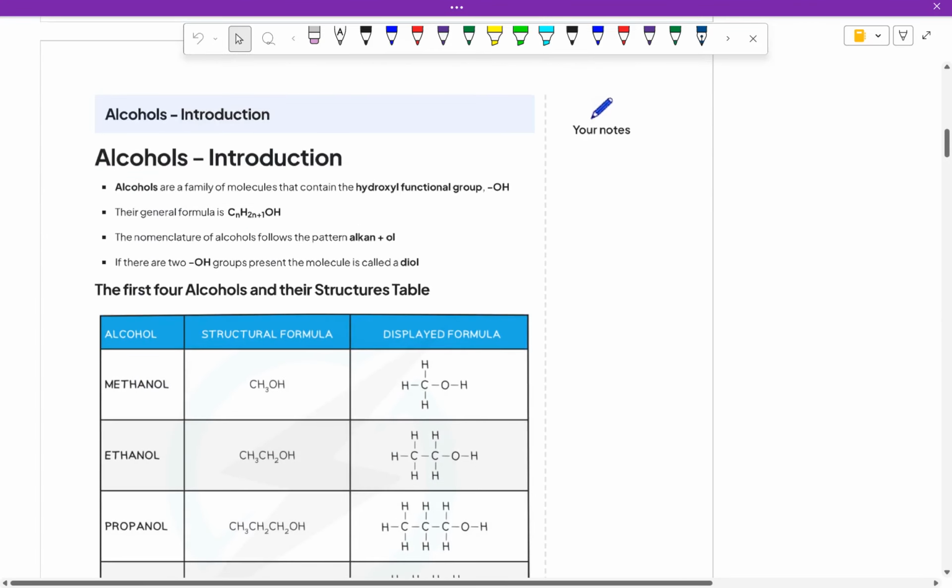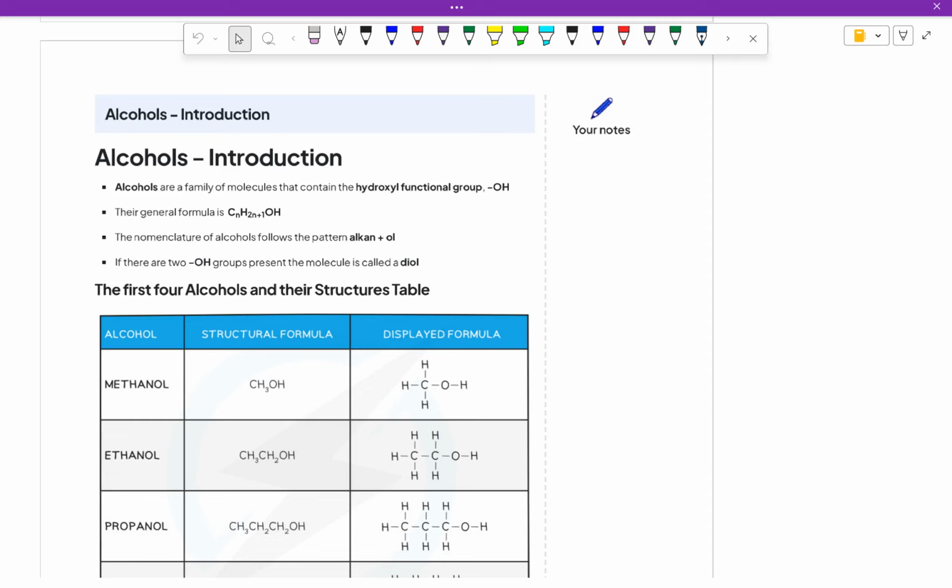So alcohol itself always follows the formula CnH2n+1, but there's an extra thing at the back, which is what we call OH. Anything with alcohol must have OL at the back.